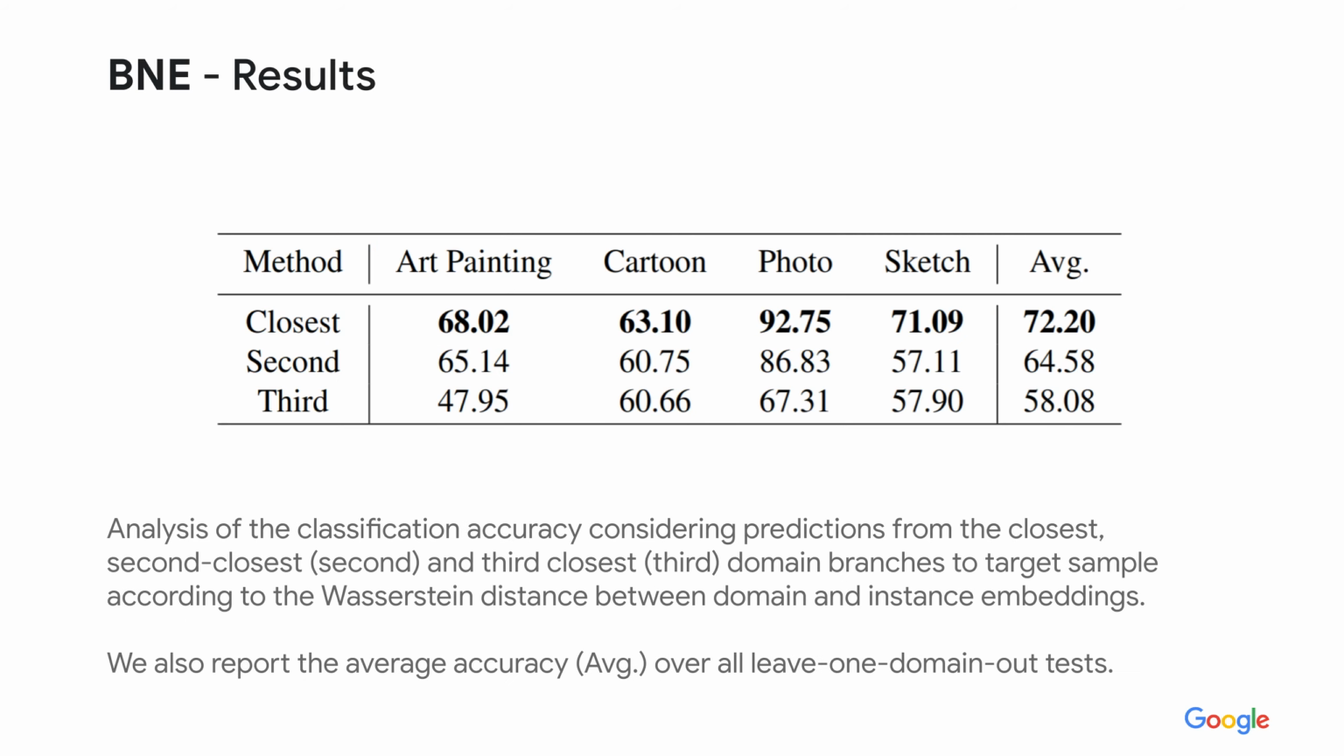To further validate the effectiveness of our proposal, we train a ResNet 18 on PAX and analyze the classification accuracy obtained on the left-out domain when each sample is classified only using the closest, the second closest, or the third closest domain branch. As expected, performance decreases when we classify samples using the prediction branch corresponding to domains that our method judges further in the proposed latent space.